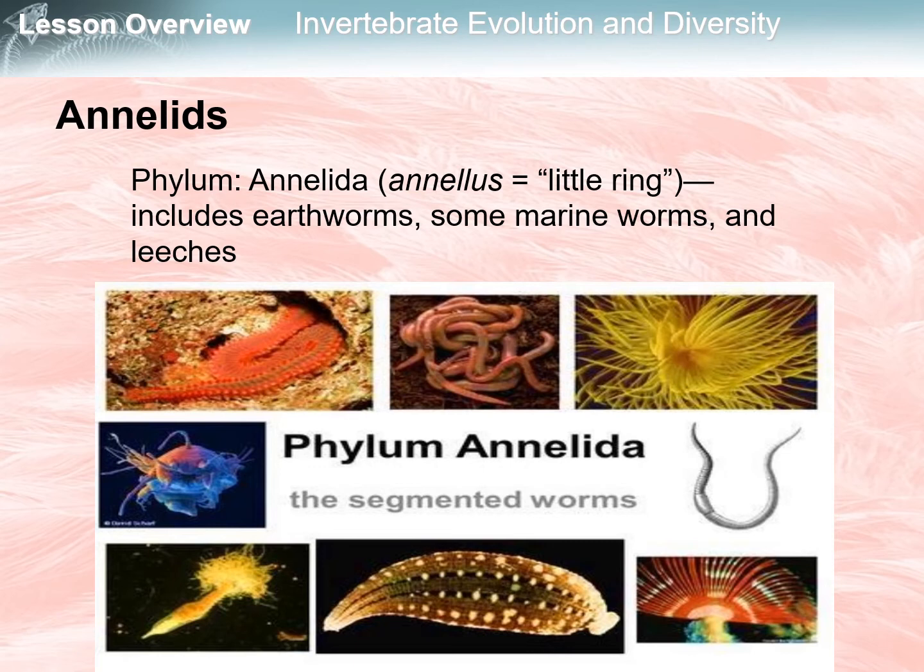Now the annelids, or phylum Annelida. Annelus means little ring, and the group includes earthworms, some marine worms, and leeches. Annelids are worms with segmented bodies and a true coelom lined with tissue derived from mesoderm.